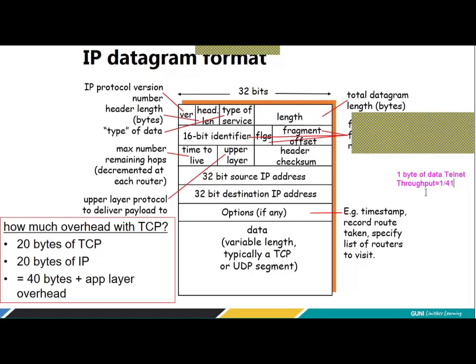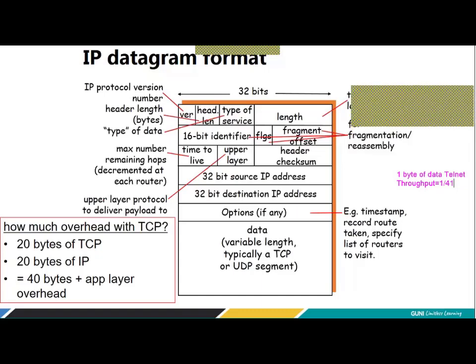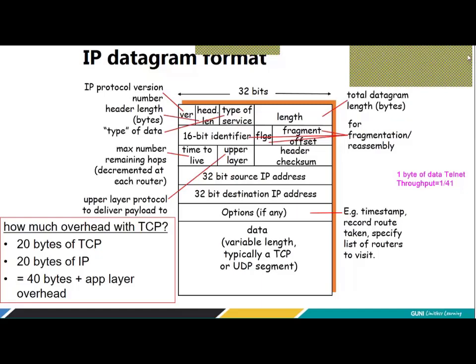And we have not actually counted the underlying technology overhead. That means data link layer and physical layer, right? Even if you ignore that, still you are getting the overhead like this. So my efficiency is going to be 1/41. So this is an overhead, but it is the requirement, right? So that is what has been explained here. 40 bytes, which goes in the header, plus application layer overhead. That also, the Telnet header, I have not counted. Let's say an HTTP header could be there, right? So this is how you have to understand.